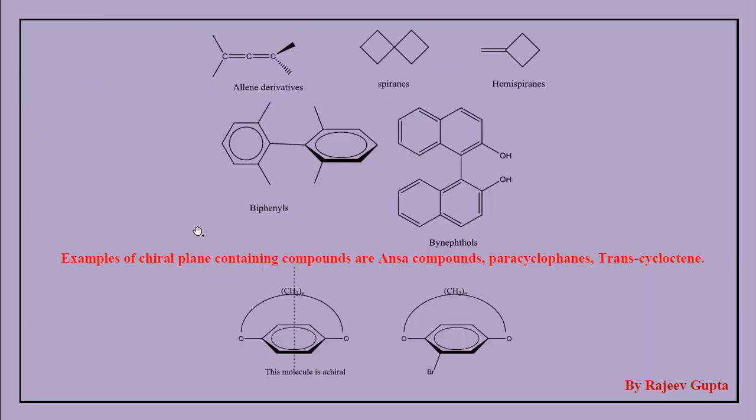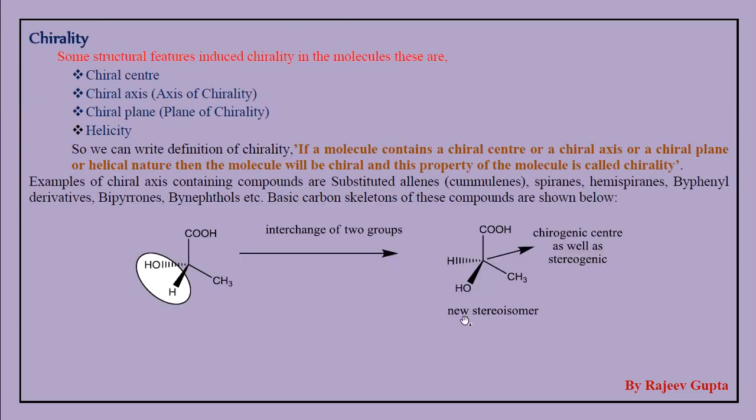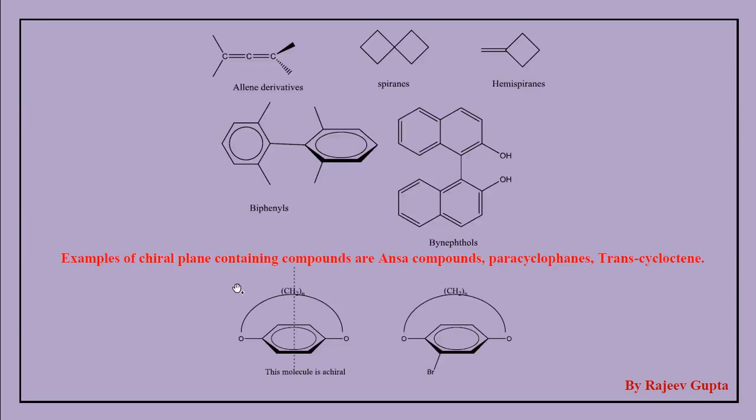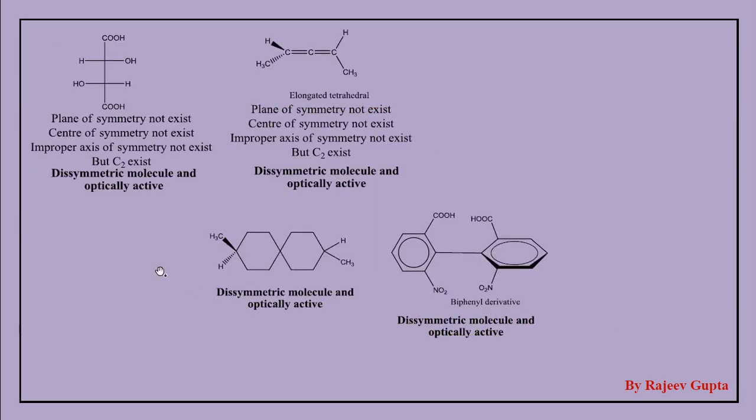First we see an example of an asymmetric molecule. This lactic acid, which has one chiral center, has only the identity symmetry element E, and no other element is present in this molecule. So this molecule is asymmetric and chiral. Now we see the examples of dissymmetric.